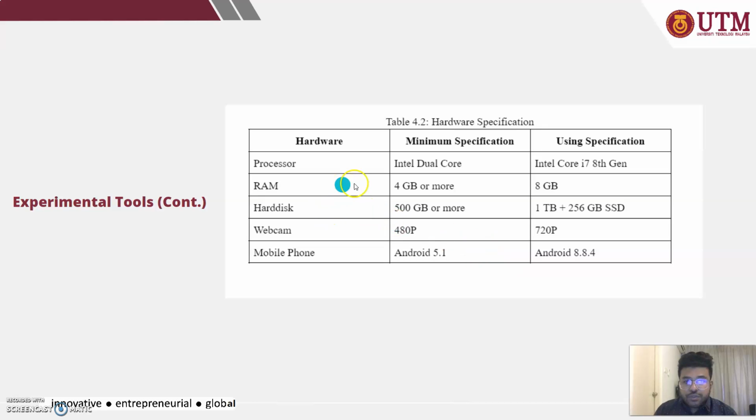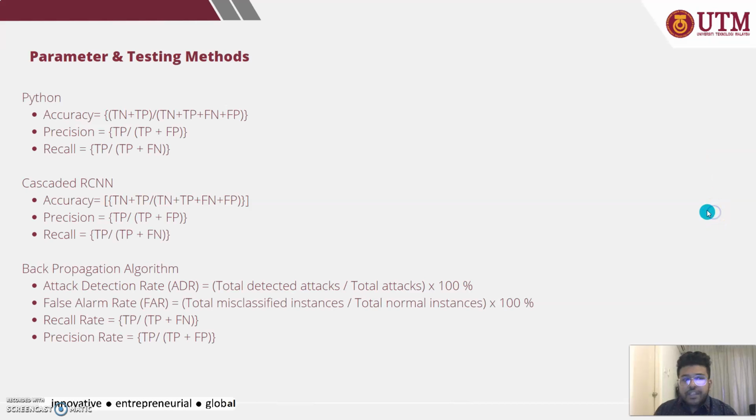And then for the experimental tools, the minimum specification is here, and I am using this specification for the hardware. And this is the parameter and testing method. In Python, as we know, accuracy here, TN refers to true negative, TP true positive, FN false negative, FP false positive. So there are some formulas that I try to follow and they helped me during my research.